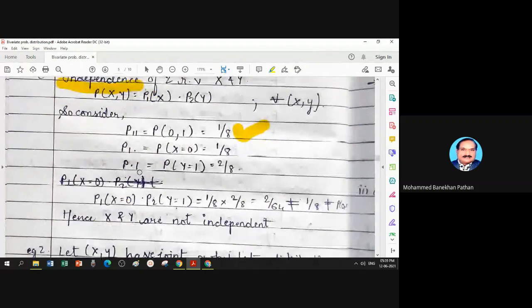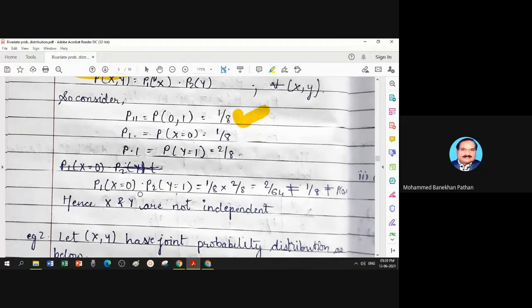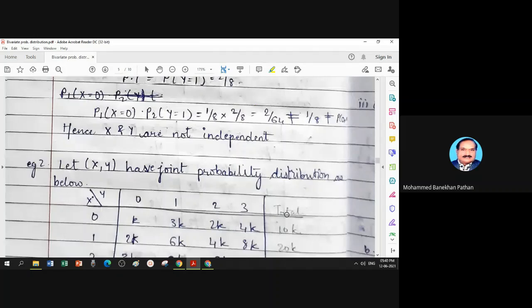And probability y equal to 1 denoted P dot 1, that is 2 by 8. If I make a product of separate ones, 1 by 8 times 2 by 8 is 2 by 64, which is not equal to 1 by 8, probability x 0, y 1. So this equation is not satisfied by the first pair, and that's why the conclusion is x, y are not independent. I think we did this last time.